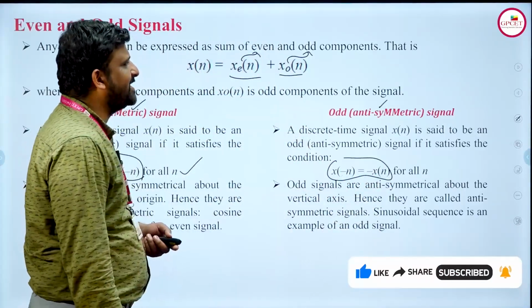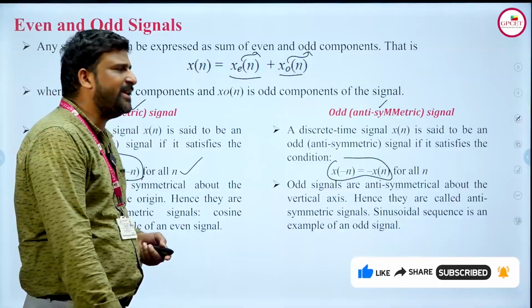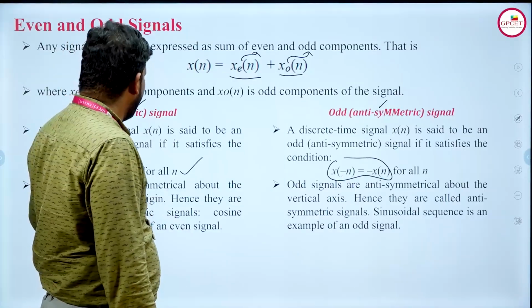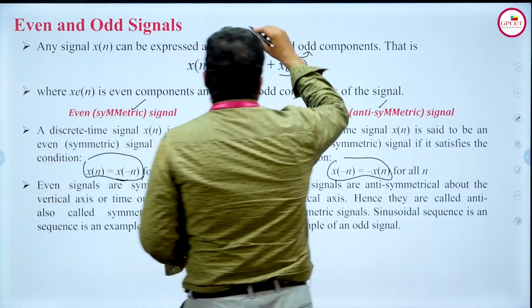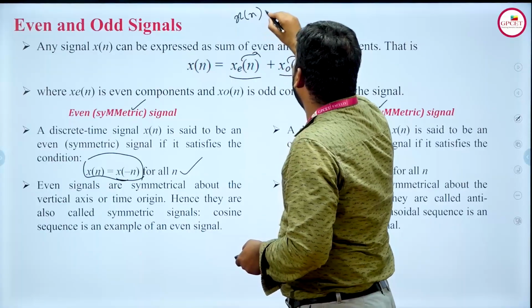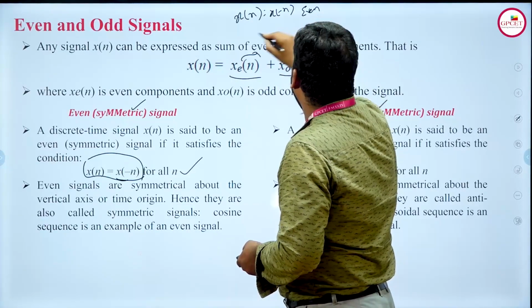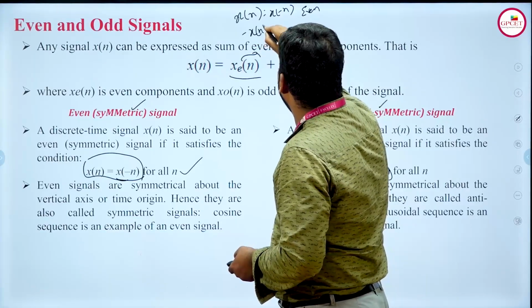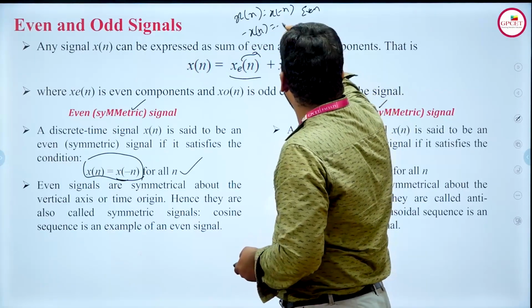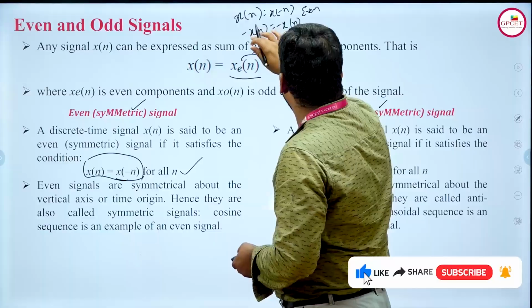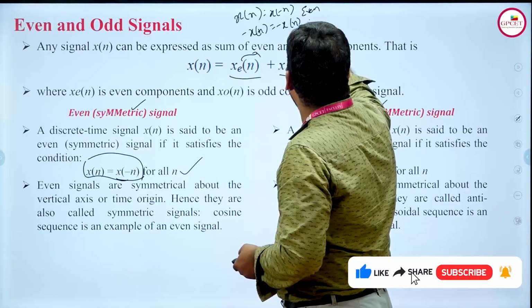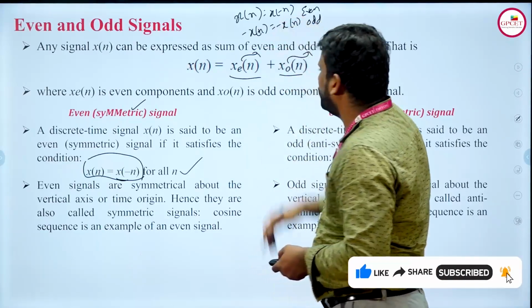You can see x of n is equal to x of minus n is an even signal, and x of minus n is equal to minus x of n is an odd signal. You can see the two differences.